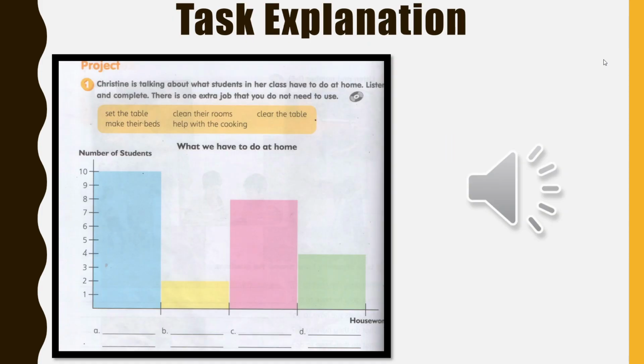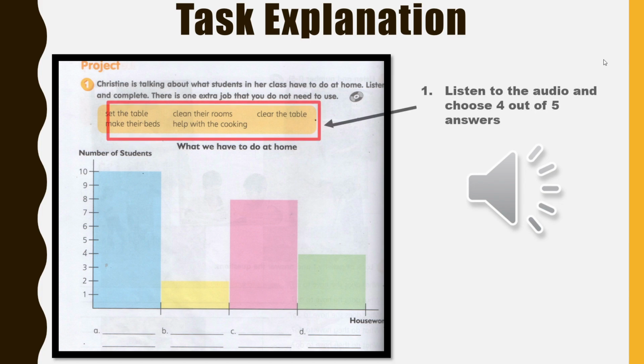And now I'm going to show you an example of a task that you are going to do on your Google Form later. In this task, Christine is talking about what students in her class have to do at home. Then you will have to listen to the audio text and complete the following bar chart. The choices of answers are already given for you, so you will only need to listen to the audio and choose 4 out of 5 answers from here.